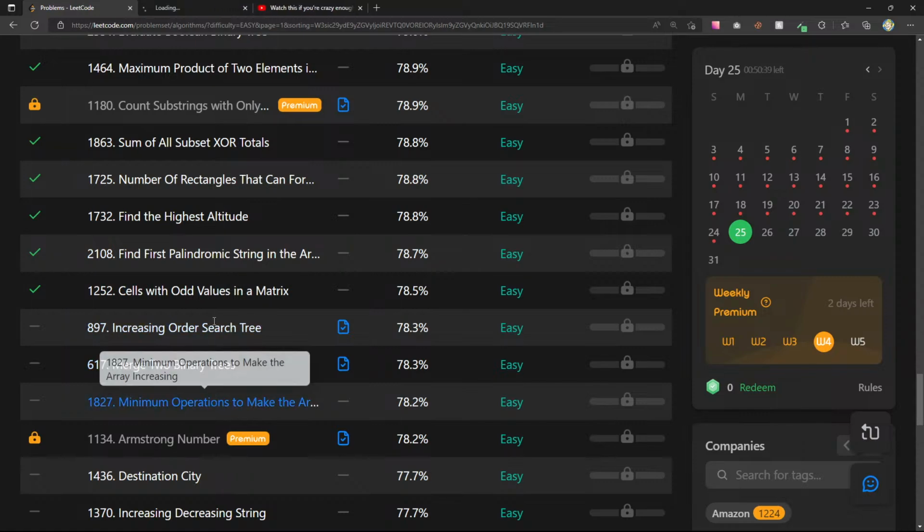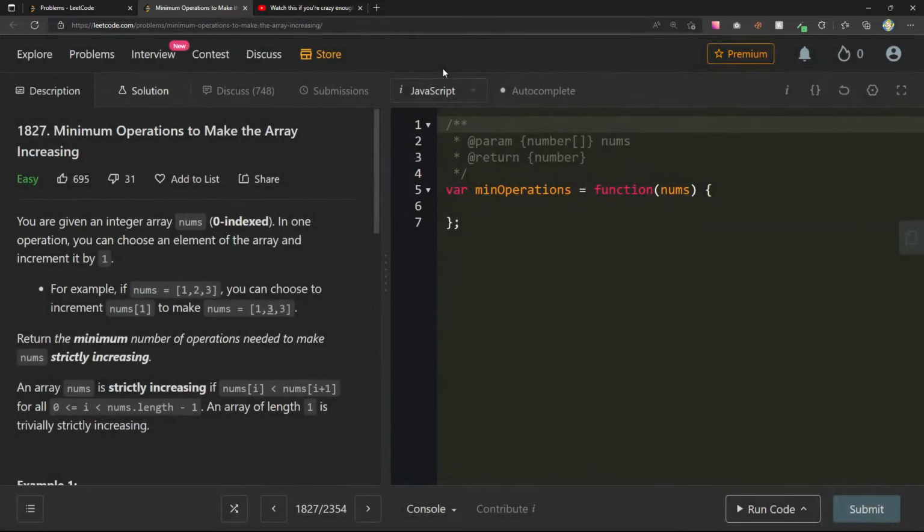Let's see, merge 2. Okay, next one here. Minimum operations to make the array increasing. So we're given an integer array nums 0 indexed. In one operation, you can choose an element of the array and increment it by 1. For example, if nums is 1, 2, 3, you can choose to increment nums[1] to make 1, 3, 3. Return the minimum number of operations needed to make nums strictly increasing.